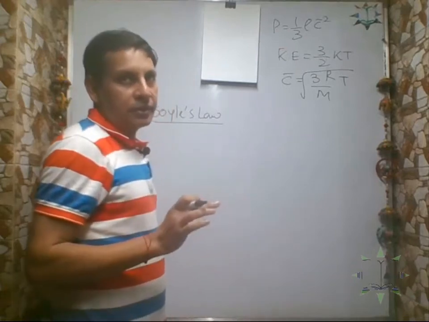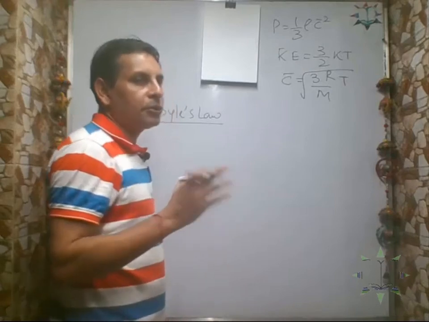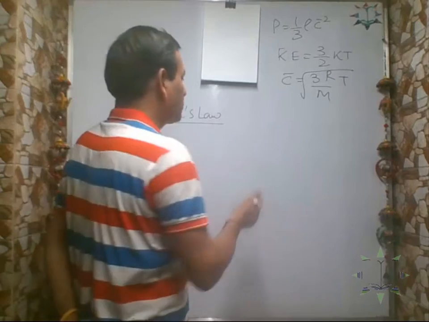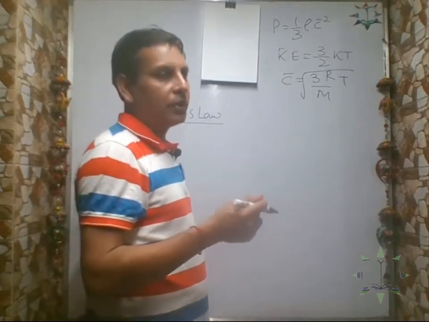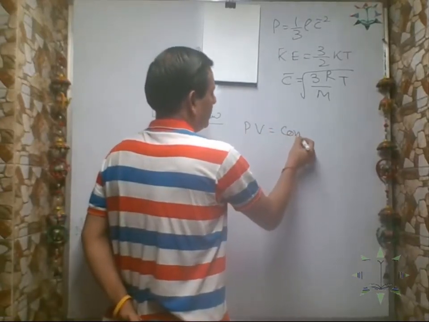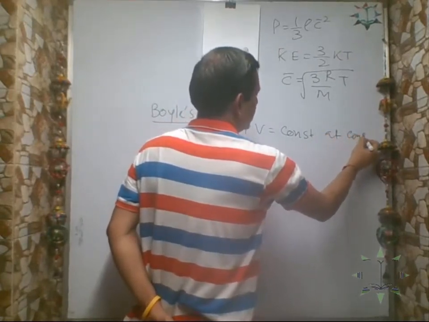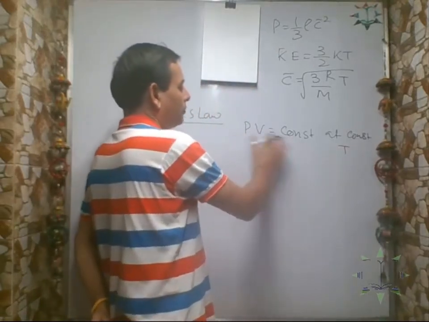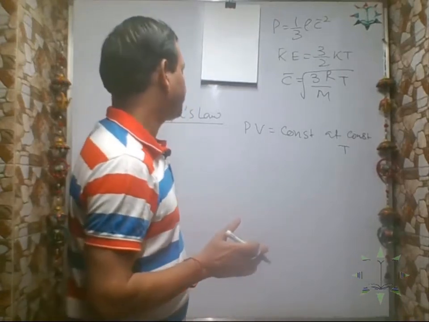At constant temperature, there is a definite relation between pressure and volume. If you increase the pressure, the volume will decrease. So volume is inversely proportional to the pressure applied. Or, if we take this constant, then PV equals constant when T is constant. If T is constant, then pressure and volume are inversely related.